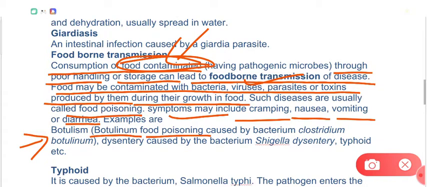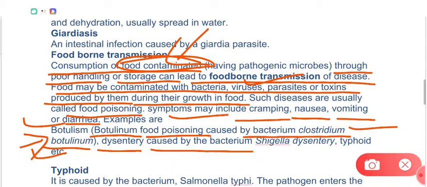Botulinum food poisoning is caused by the bacterium Clostridium botulinum. So botulism, that is a foodborne disease, or that may be called a food poisoning, is caused by the bacterium Clostridium botulinum, right? Dysentery is another example, which is caused by Shigella, called Shigella dysentery, right? And typhoid is again a foodborne disease. However, this may be a waterborne disease also. So, dear students, botulism is a very dangerous food poisoning. Dysentery and typhoid, they are also certain types of foodborne diseases, right?